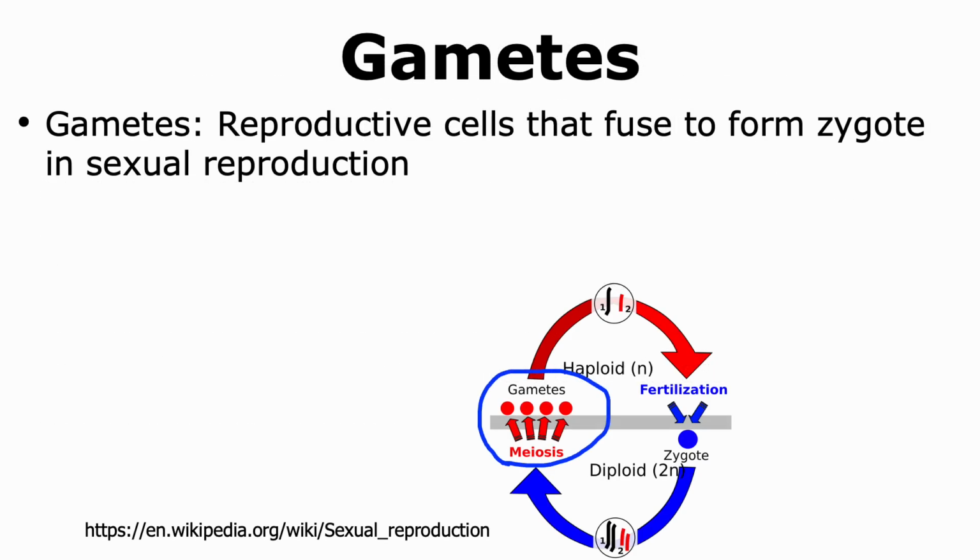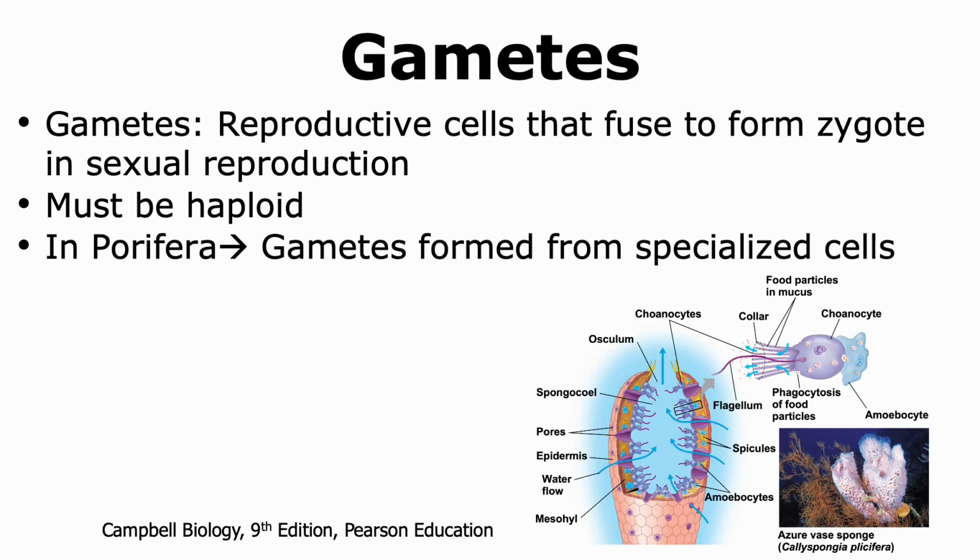Gamete formation is an important part of sexual reproduction. These gametes then ultimately fuse to form the zygote during sexual reproduction. In order to maintain the ploidy of the multicellular organism, which is usually diploid, the gametes must be haploid. In the case of porifera, gametes are formed from specialized cells.